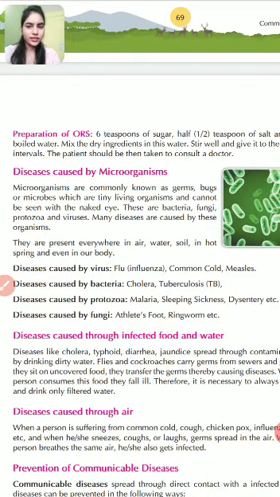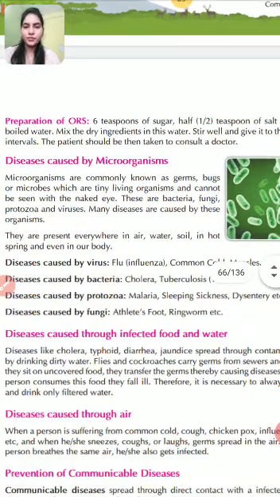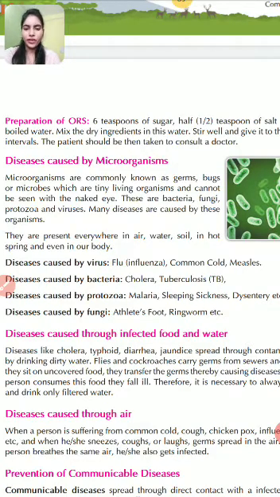They can be in the air, in the soil, in the water, in hot springs and even in our body. They are present all around us. Children, here are some diseases which can be caused by microorganisms. First, the diseases which can be caused by viruses. For example, flu, also known as influenza, common cold and measles. These are all examples of diseases caused by viruses.